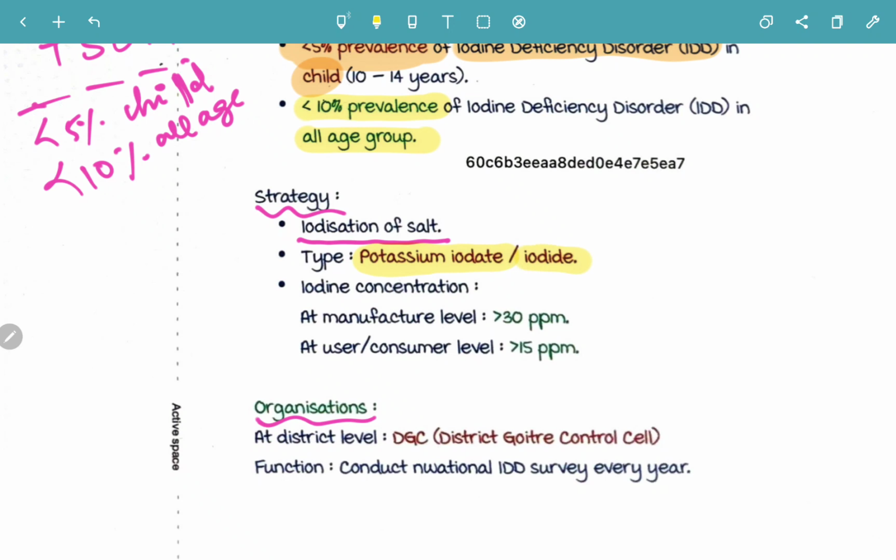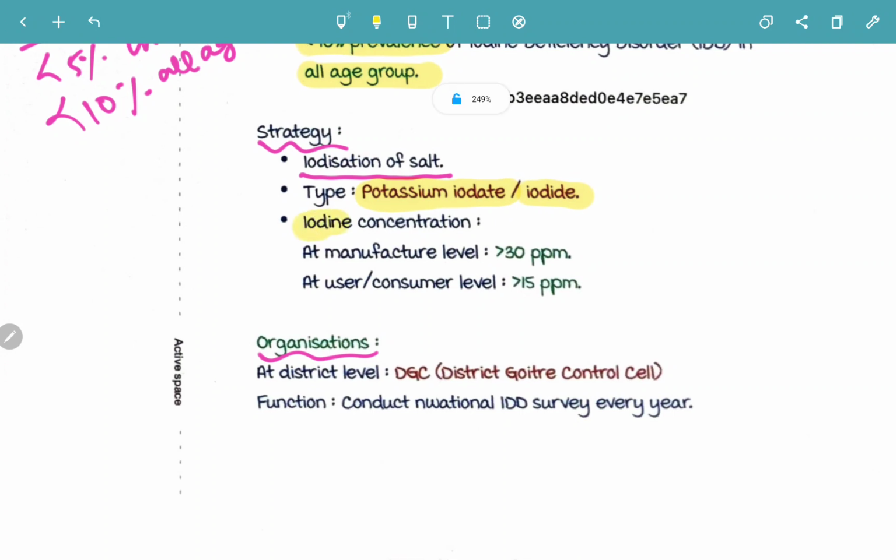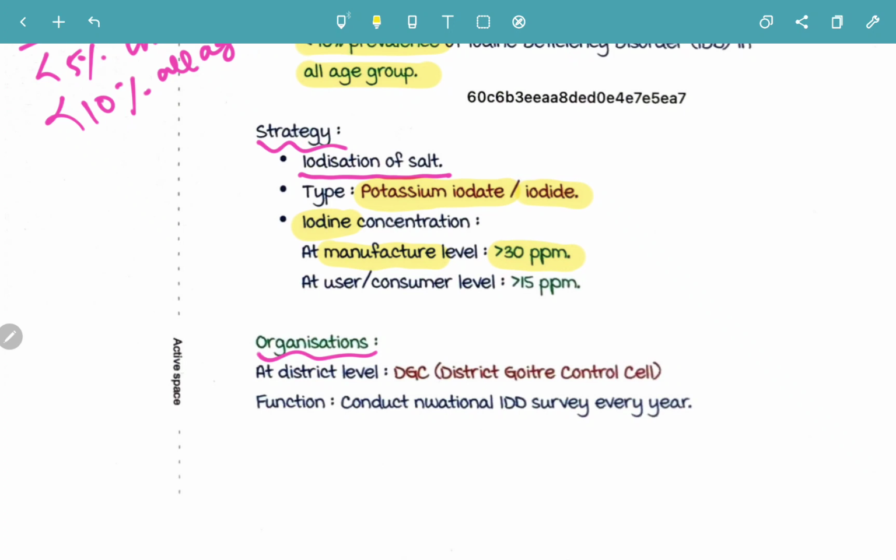So what is our strategy? Our strategy is iodization of salt, and the type of salt we are going to use is potassium iodate or iodide salt. Now iodine concentration is a very important MCQ. At manufacture level, what must be the iodine concentration according to NIDDCP? At manufacture level, it must be more than 30 ppm, and at user or consumer level, it must be more than 15 ppm.